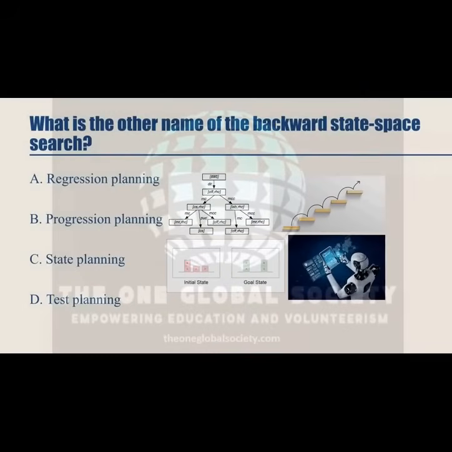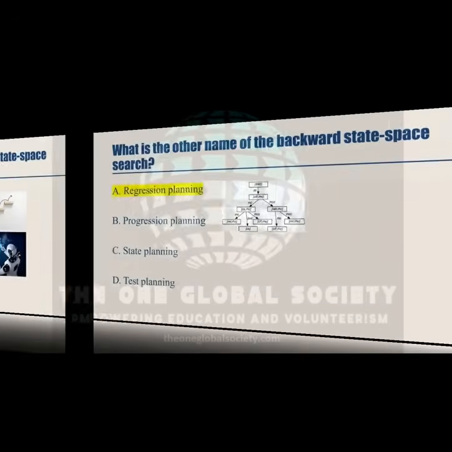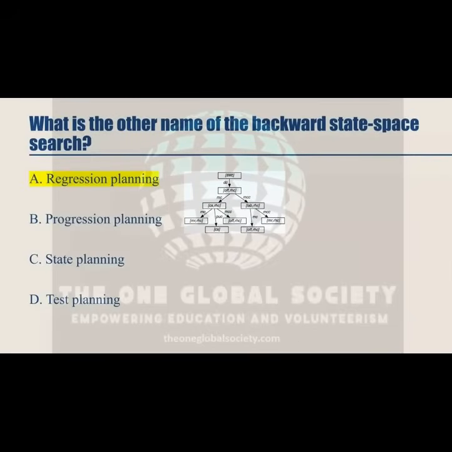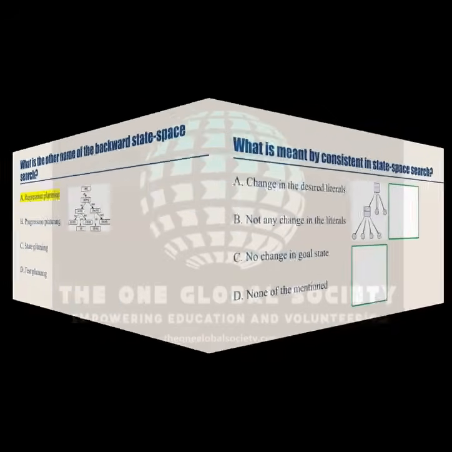What is the other name of the backward state space search? Is it regression planning? Is it progression planning? Is it state planning? Or is it taste planning? Let's see the answer. And the correct answer is regression planning. So, the other name of the backward state space search is regression planning. Let's see the next question.